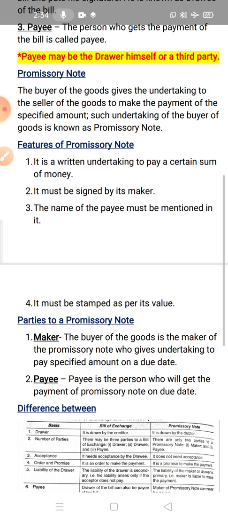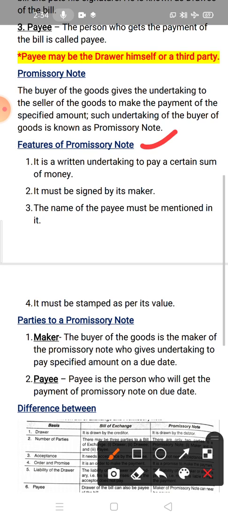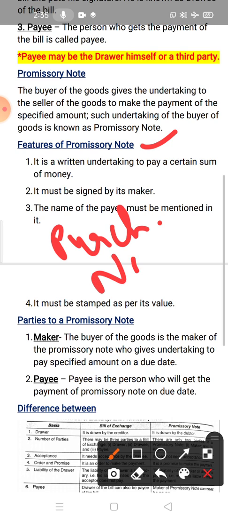But in the promissory note, the purchaser or buyer will write the note. It is not a bill, but the purchaser of the goods will write the note.